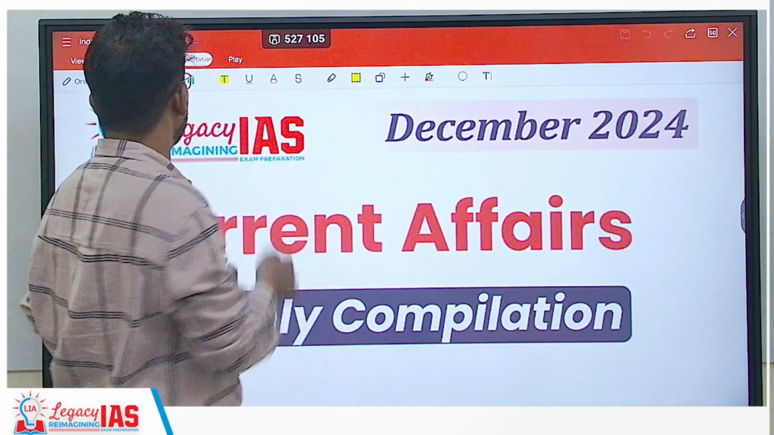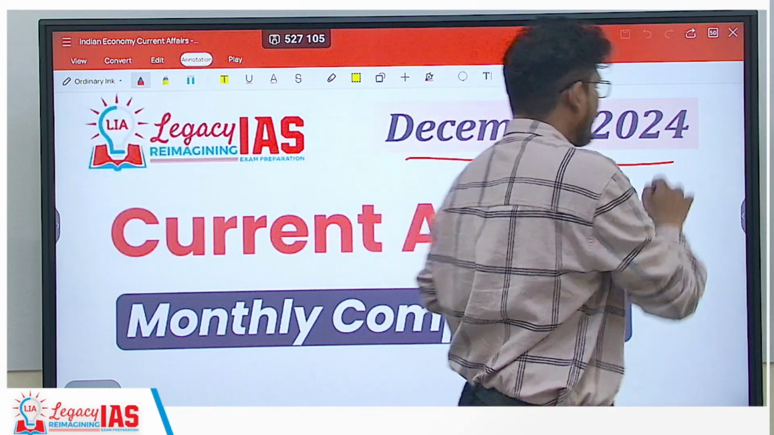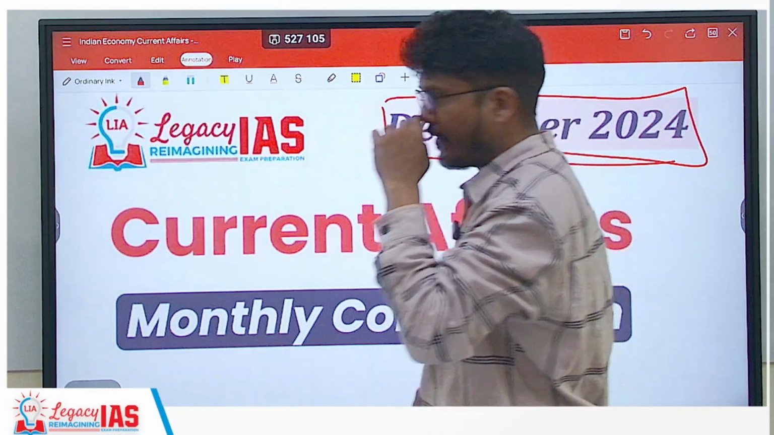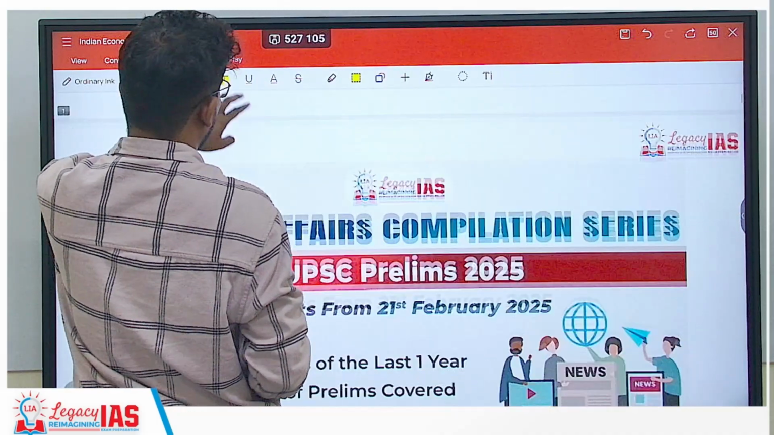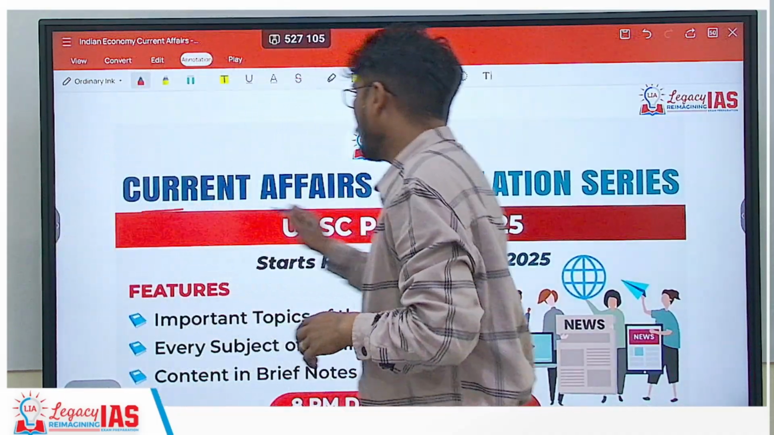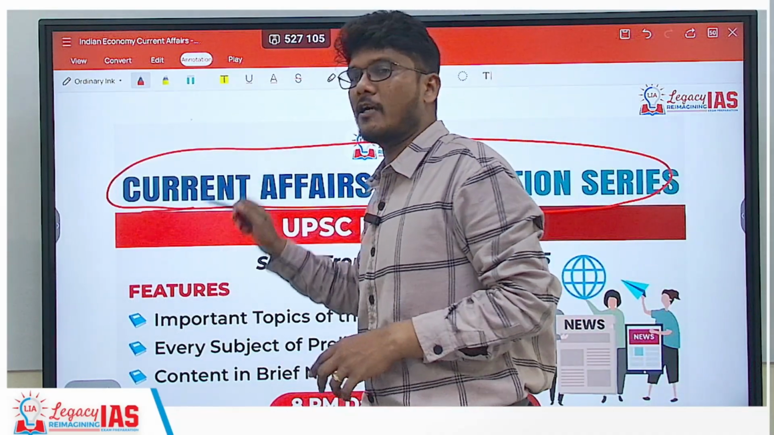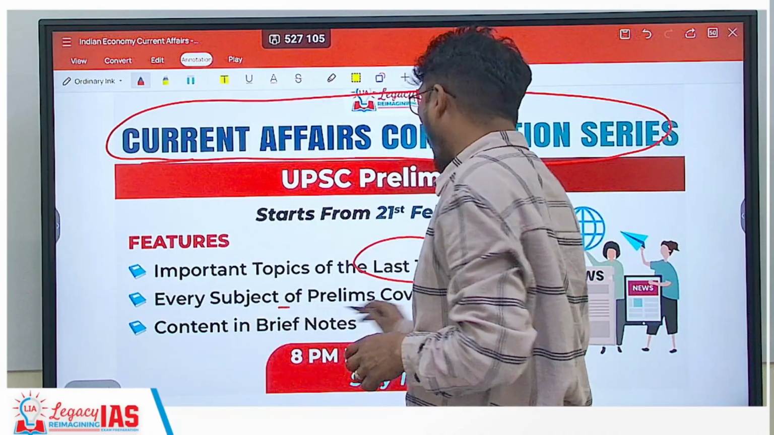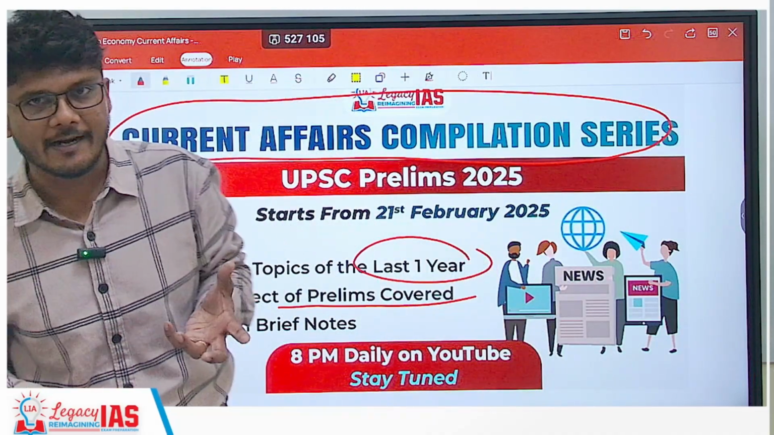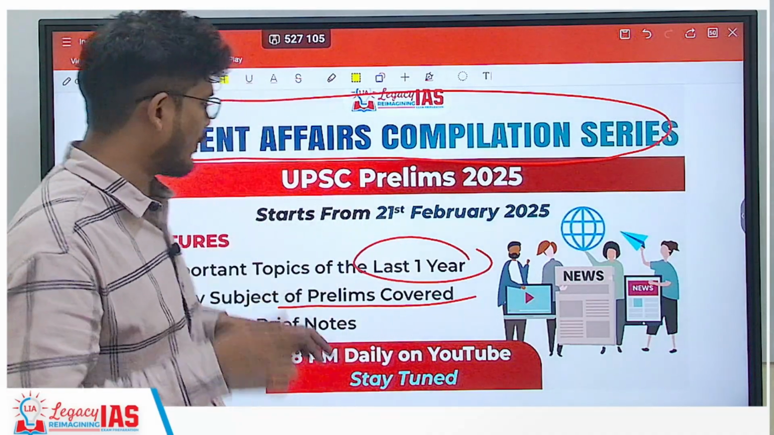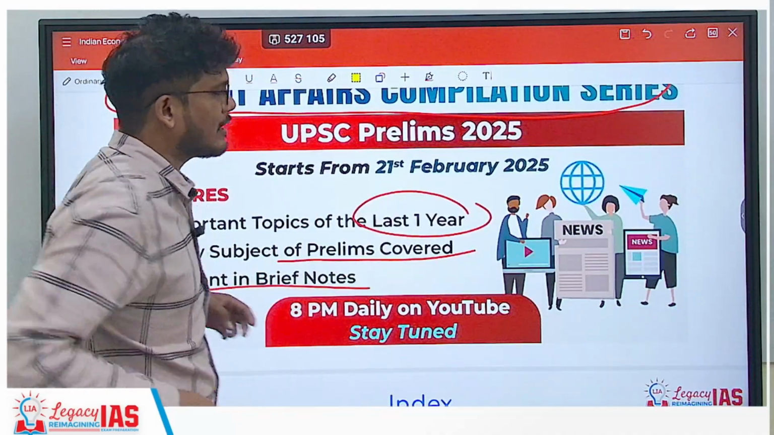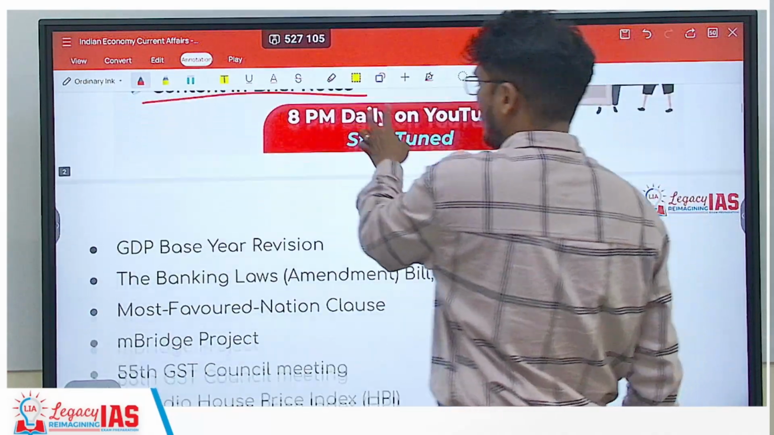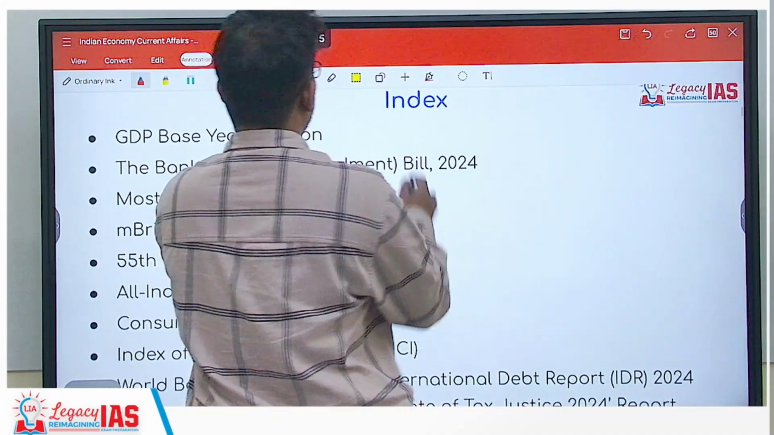In this session, we'll be continuing with our revision of Indian economy's current affairs, and we'll be seeing it for the month of December 2024. So let's see what's in store for this particular month. Before that, let me tell you that this entire series of current affairs revision is happening for the entire 1 year, of course, for all the subjects that are there. So very important for your 2025 prelims exam, and of course brief notes will also be provided to fasten the pace of your revision. Now let's see what are we going to cover over here.